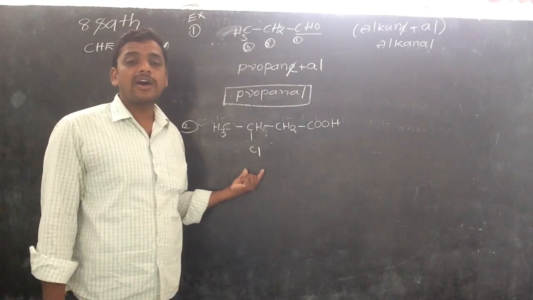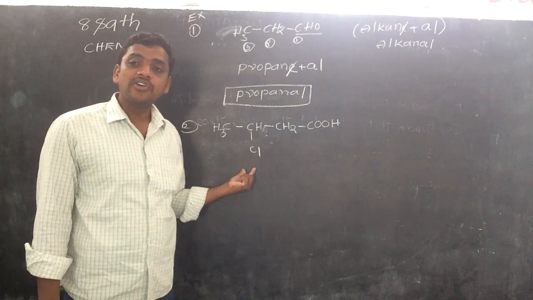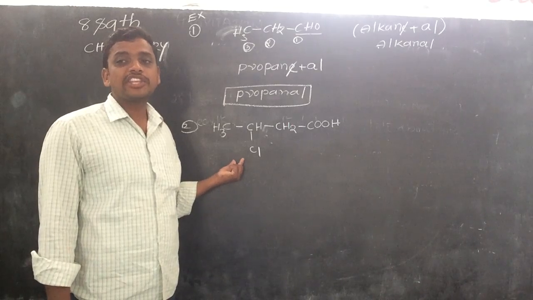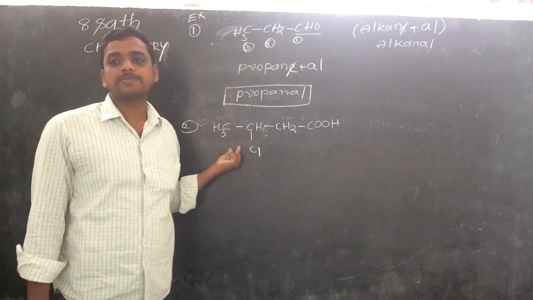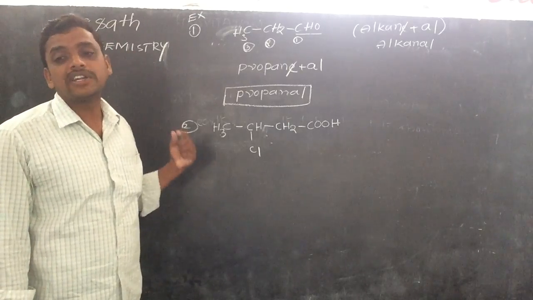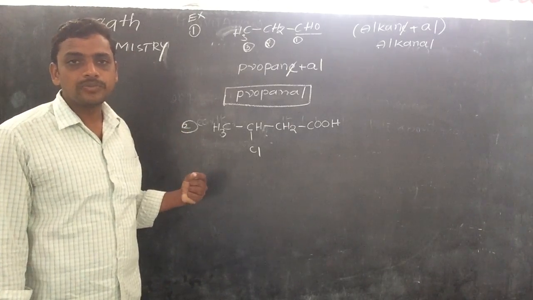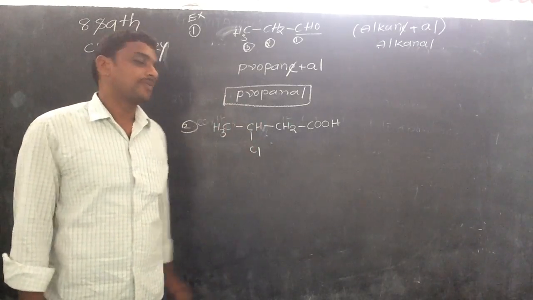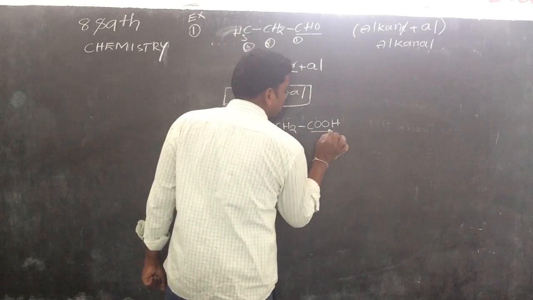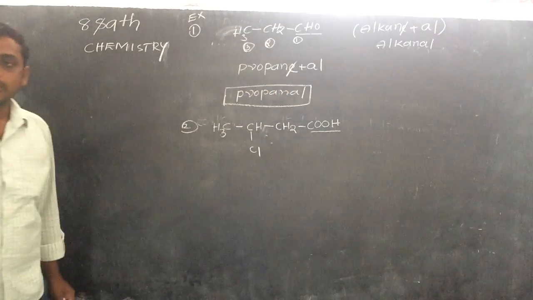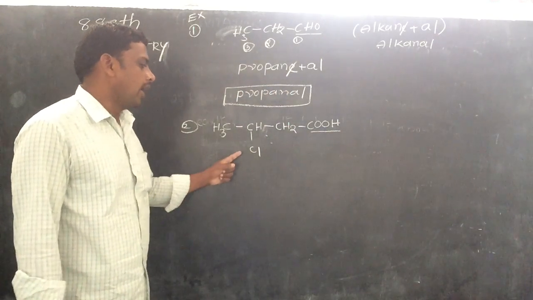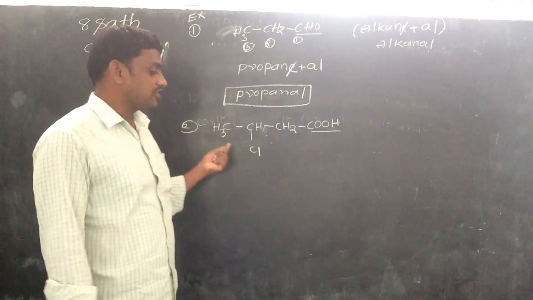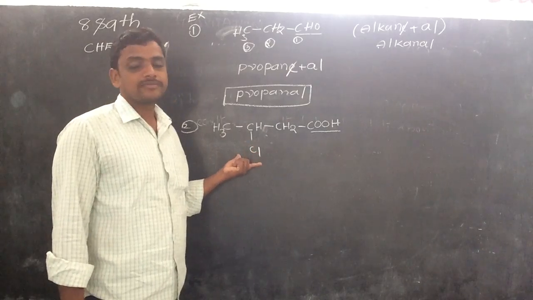Generally, compounds are identified based on the functional group. What is the definition of functional group? I already told you: it gives the specific characteristics to the compound. So which functional group is present in the given compound? Carboxylic acid. It also has a substitution. Which substitution? Chlorine.